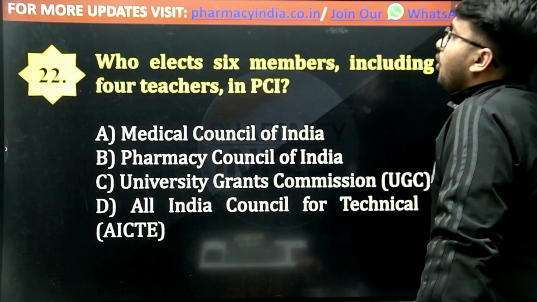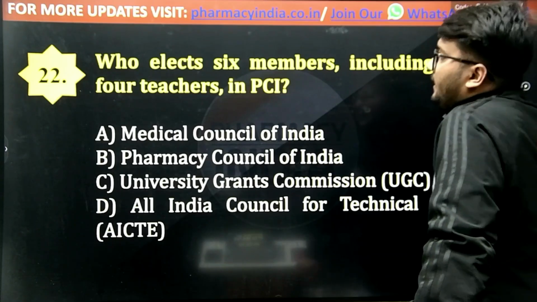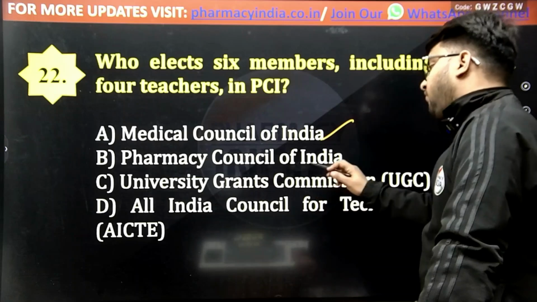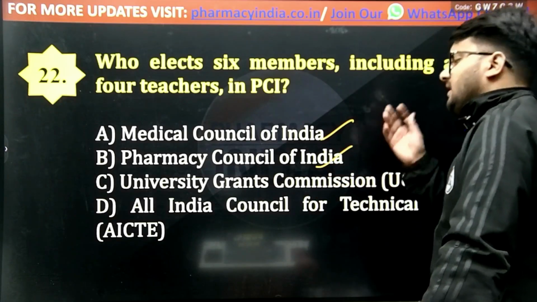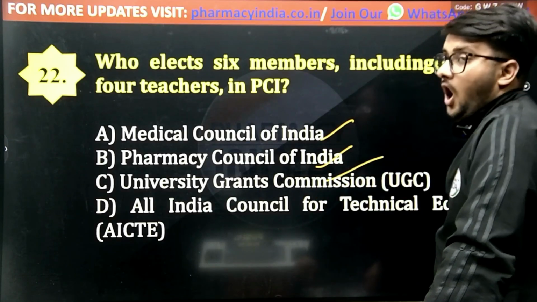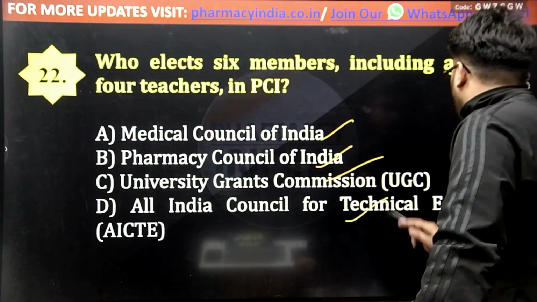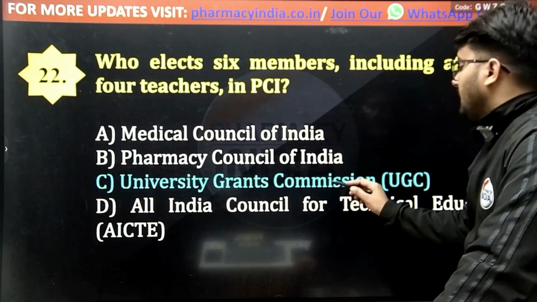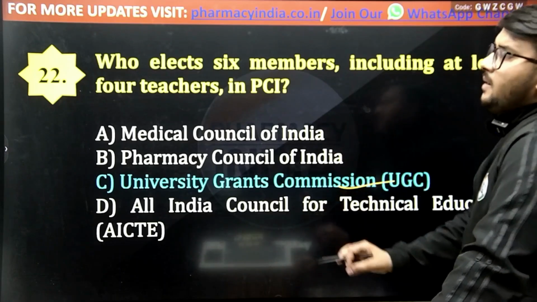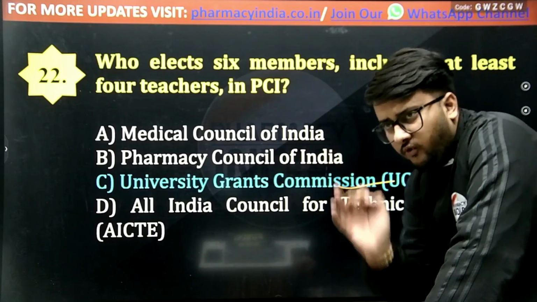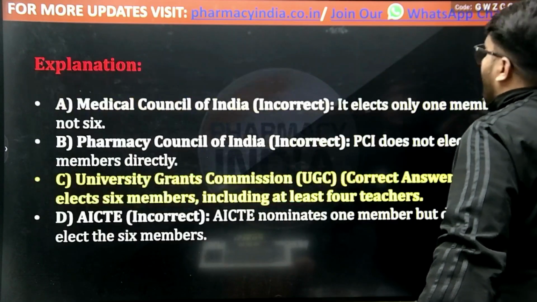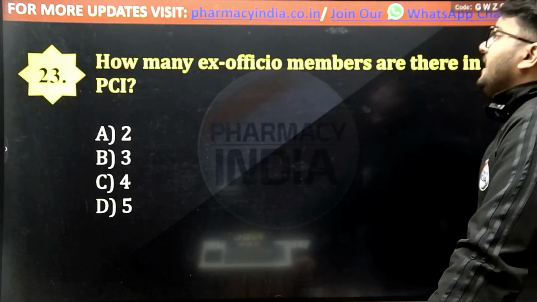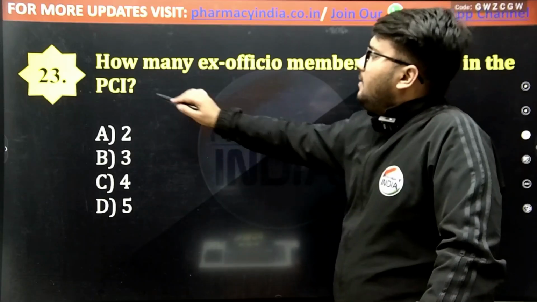Now, who elects 6 members including at least 4 teachers in PCI? Medical Council of India, Pharmacy Council of India, UGC, that is University Grants Commission, or All India Council for Technical Education, that is AICTE. And the correct answer is University Grants Commission elects these 6 members, in which at least 4 members are teachers. Now the next question is, how many ex officio members are there in PCI?